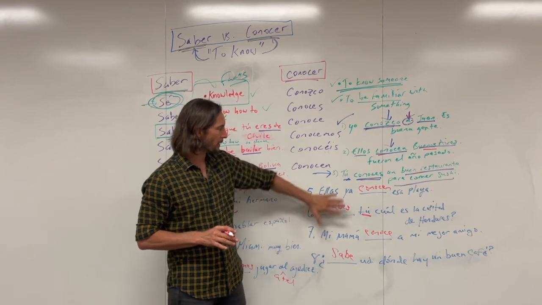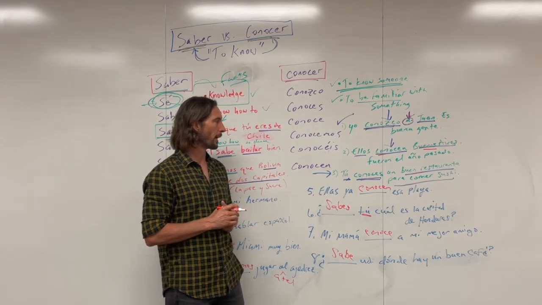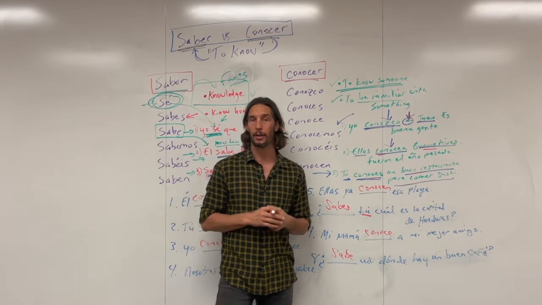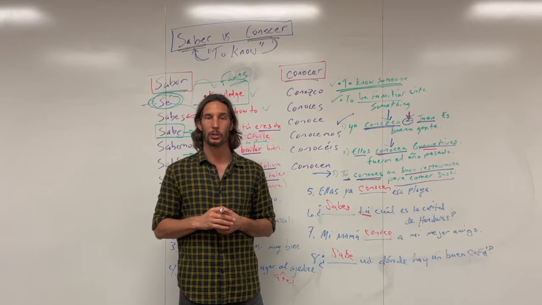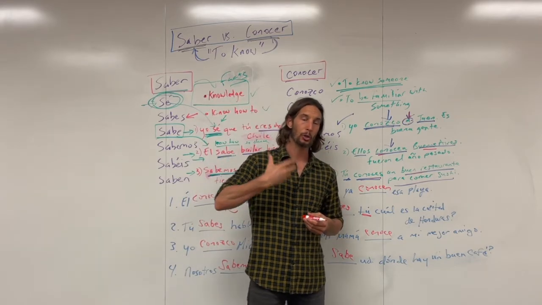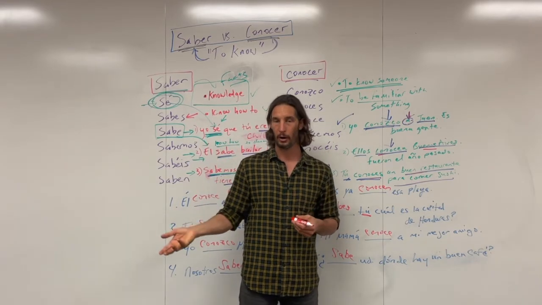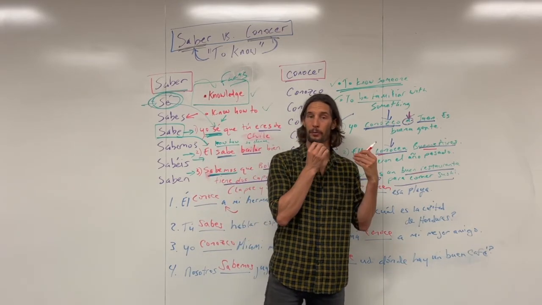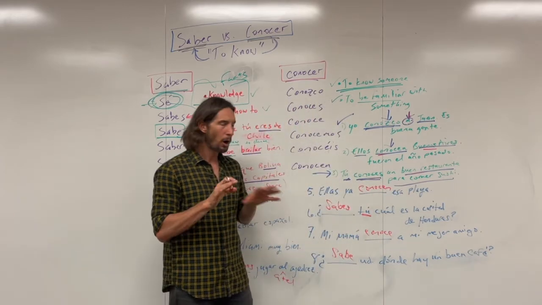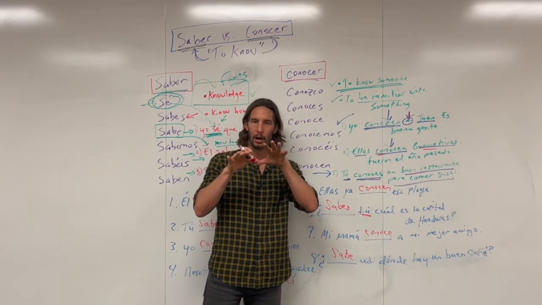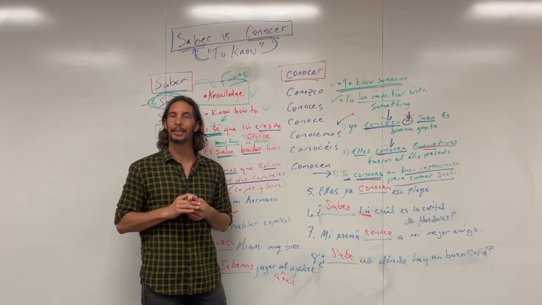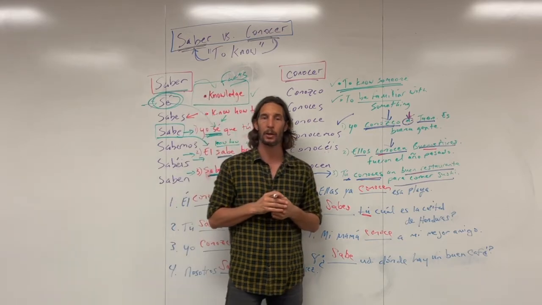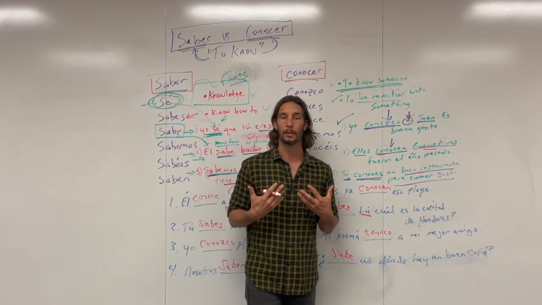And so that's different from tú conoces un buen restaurante para comer sushi. That's saying you are familiar with a restaurant or a good restaurant to eat sushi, as opposed to saying, do you know where a good restaurant is? Again, that's knowledge, that's saber, as opposed to familiarity, right? And so hopefully that makes sense. You know, some of those are a little less clear than others, right? There's a little bit of a fuzzy or gray area in some of those.